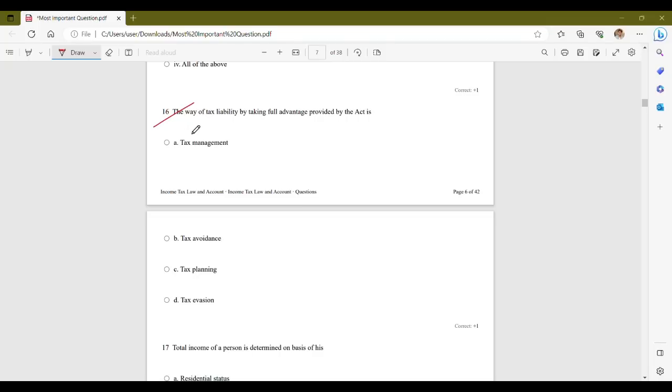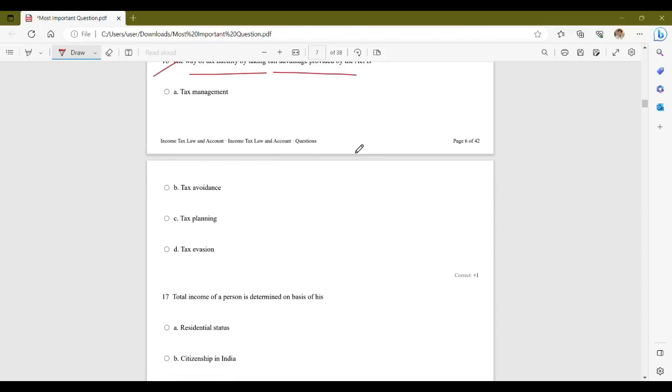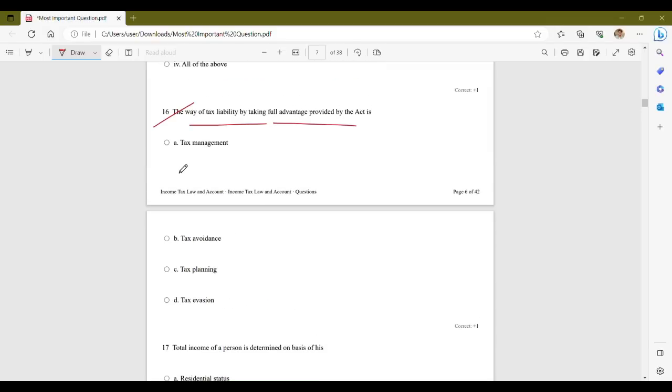The way of tax liability by taking full advantage provided by the Act is. Option A, tax management, tax avoidance, tax planning and tax evasion. Now, टैक्स लाइबिलिटी का फुल एडवांटेज लेने का जो तरीका होता है, the way of tax liability by taking full advantage provided by the act is. Among the given options, the correct answer is option C, that is tax planning.